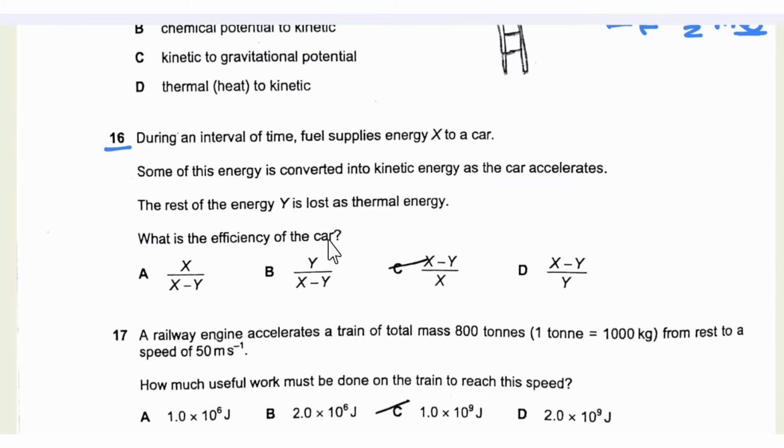16. What is the efficiency of the car? So efficiency is the useful energy output. So this is the lost energy and this is the total energy. So total minus lost energy is useful energy divided by total energy. So answer C.